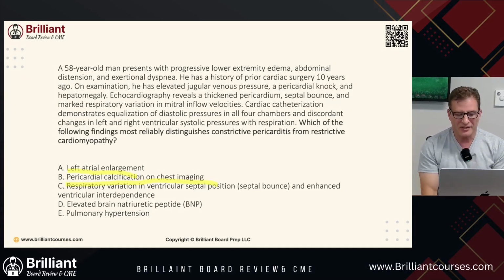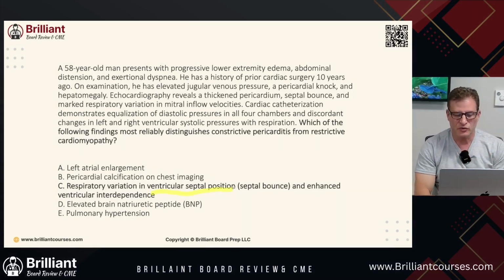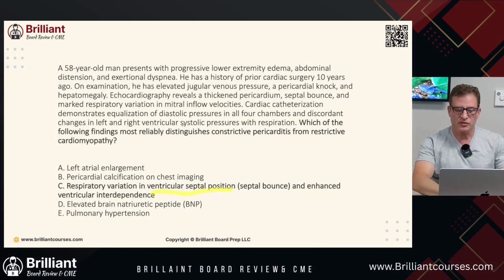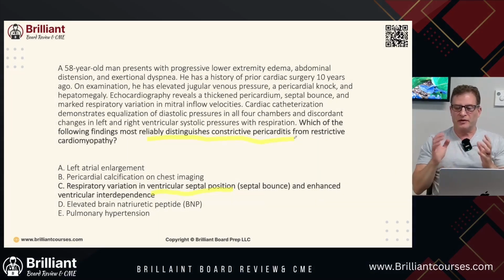All right, so out of these, what is going to be our best? Most reliable is going to be answer C. Answer C is respiratory variation in ventricle septal position, that's a septal bounce, and enhanced ventricle interdependence. Remember, in this question, is it a fair question? Probably not, but this is what you'll see on boards, is most reliable distinguishing constrictive pericarditis.